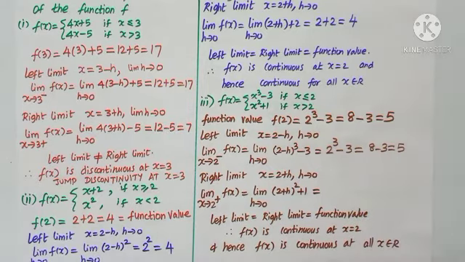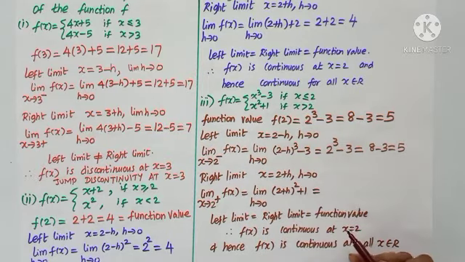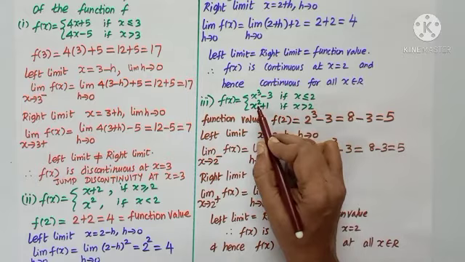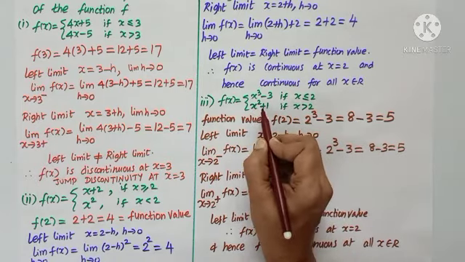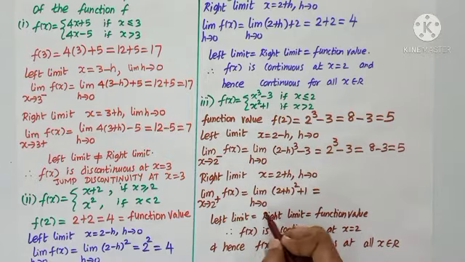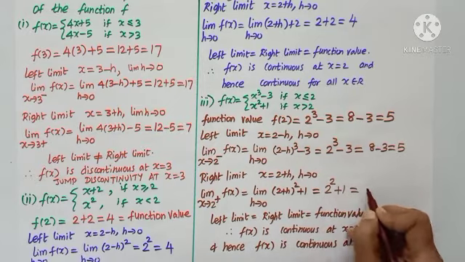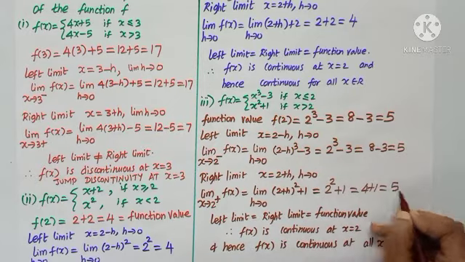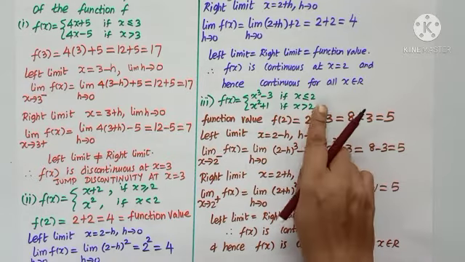The right limit, put x is equal to 2 plus h, h tending to 0. Here we are. Wherever x comes, put 2 plus h. So 2 plus h the whole square plus 1. As I put h tending to 0, I get 2 square plus 1. That is 4 plus 1 which gives rise to 5. I can check the function value, the left limit, the right limit all are equal. So we can say f of x is continuous at x is equal to 2.